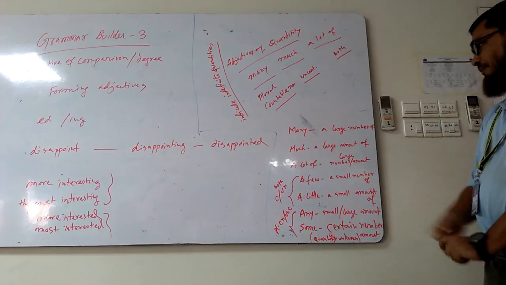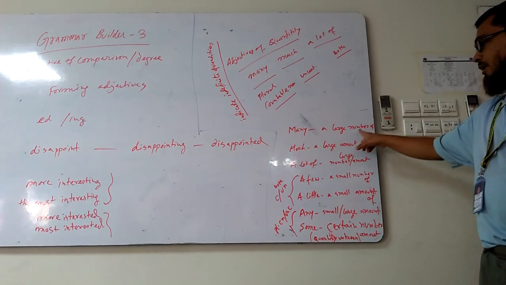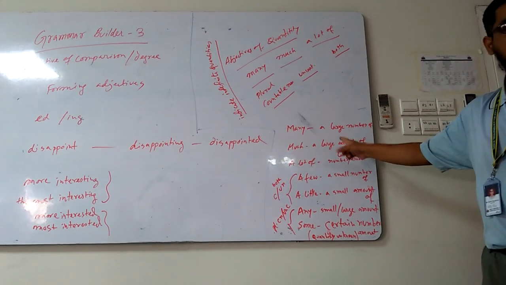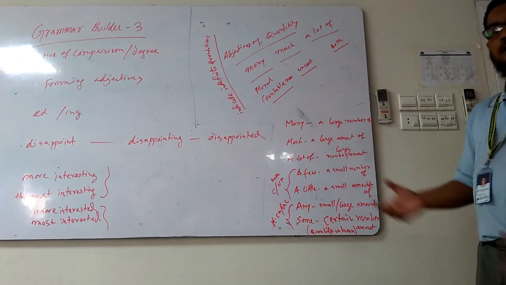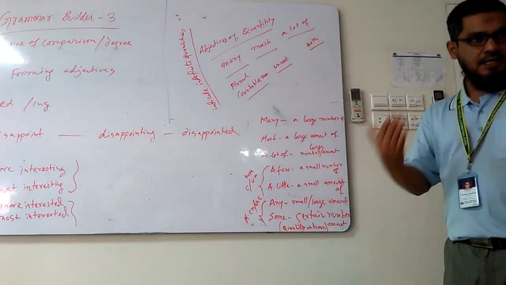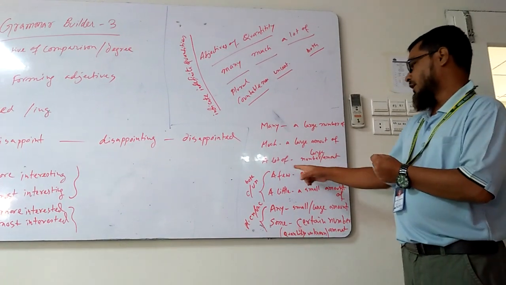Now you see, many means a large number of something. Much also means a large amount of something, not number. Much is uncountable. An amount can only be measured, but is not countable. That's not countable.